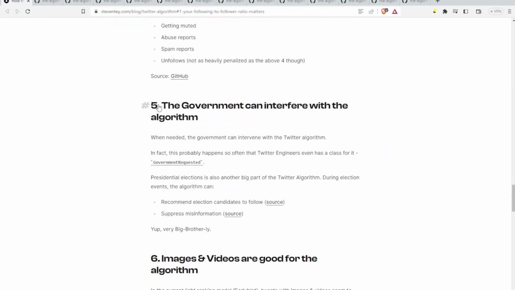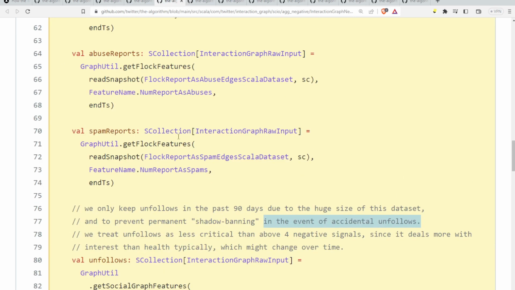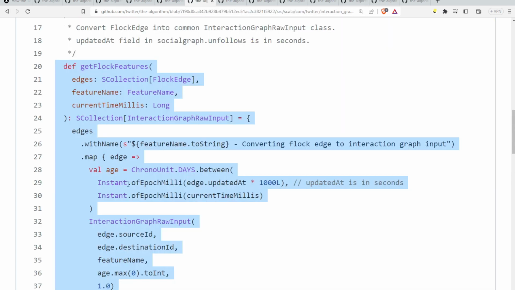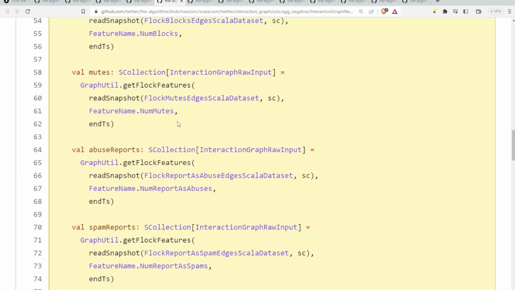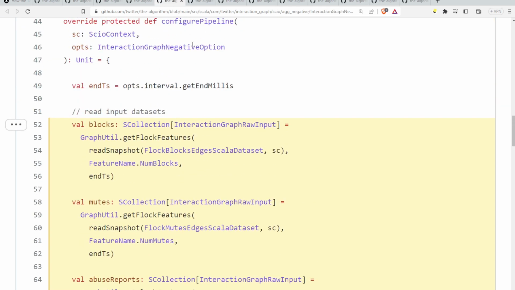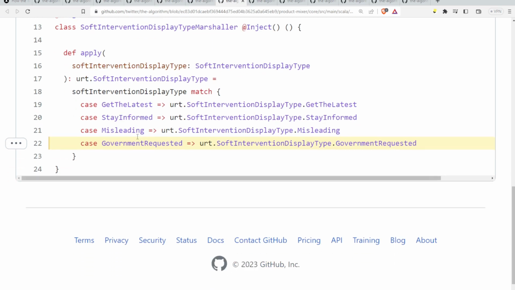And here's the part that should tick you off. Hell, it should upset you the most. The government can interfere with the algorithm. It should be tab 6. No, tab 6 was just looking into this function that's in this feature called get flock features. So it doesn't really seem to be anything, but this does seem to be some sort of graphing feature. Again, I don't claim to know the vernacular. Anyway, on to the government intervention.